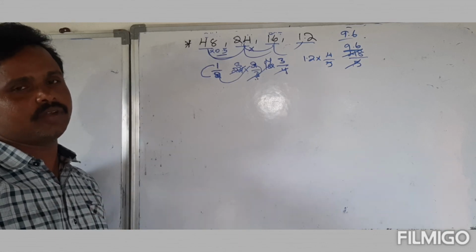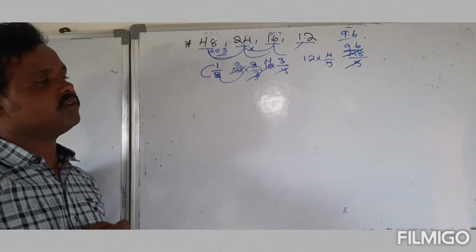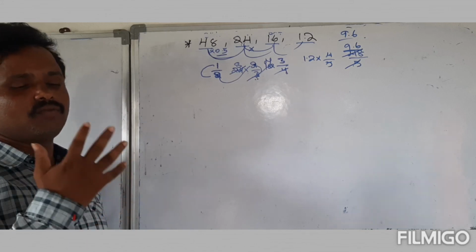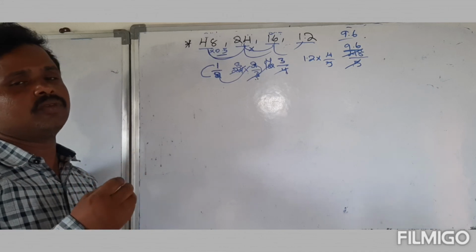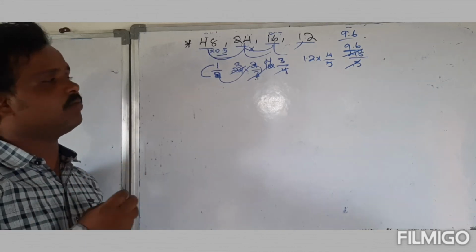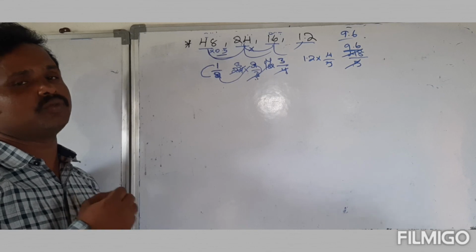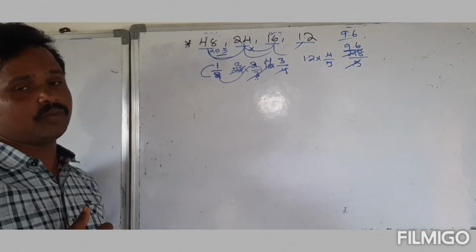Okay guys, that's why what is important is, if you are interested to gain 5 out of 5, every day, minimum 30 to 40 number series problems you have to do. Okay guys, I hope you can do it.